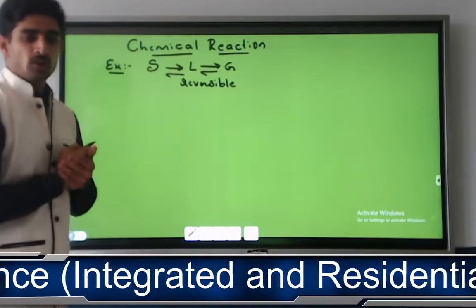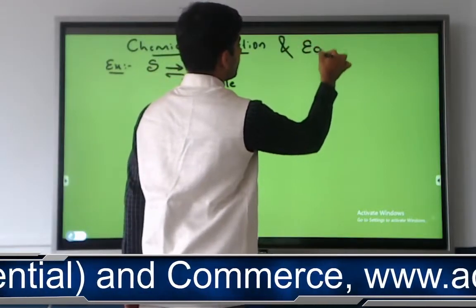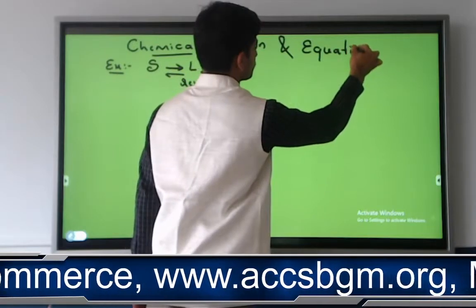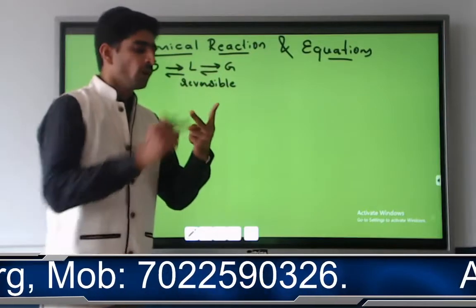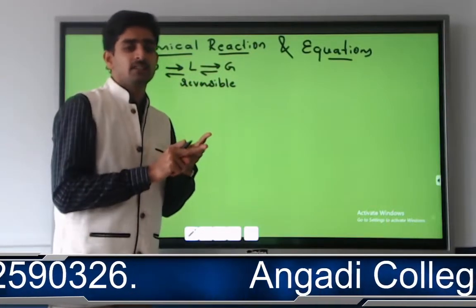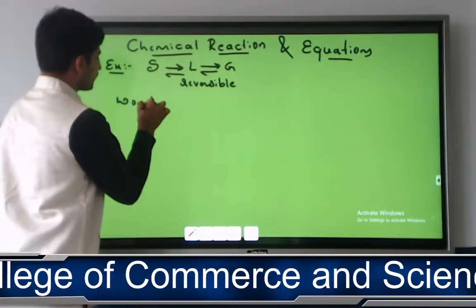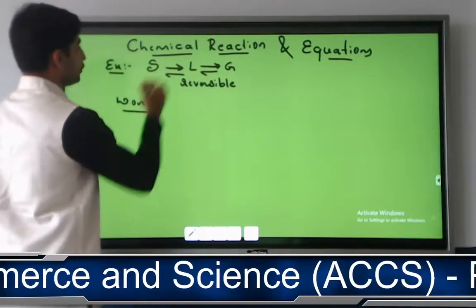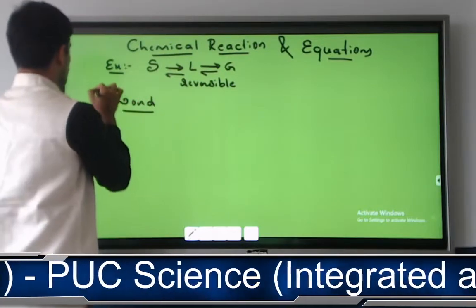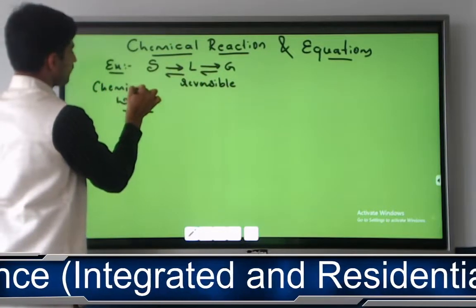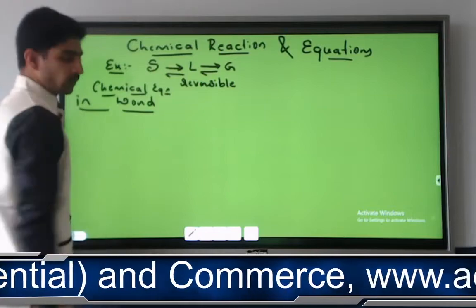Now you understood what you mean by chemical reaction. Now we need to understand what you mean by chemical equations. A chemical equation is available in two forms: one is word form, another is equation form. First I am going to start with word form. Let me take one example. How are you going to mention a chemical equation in word form?